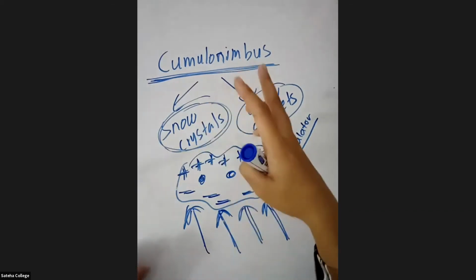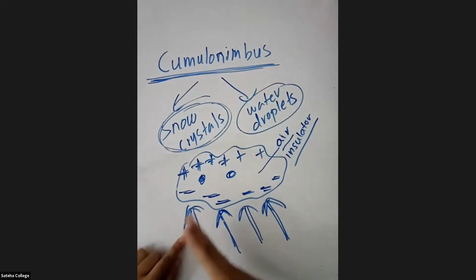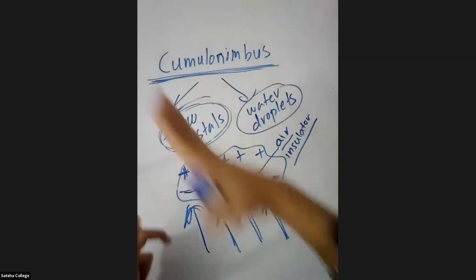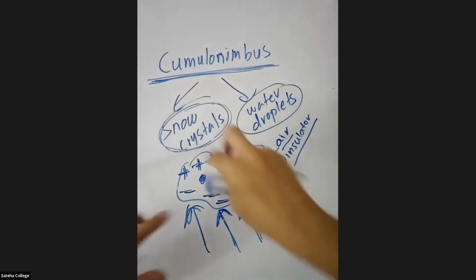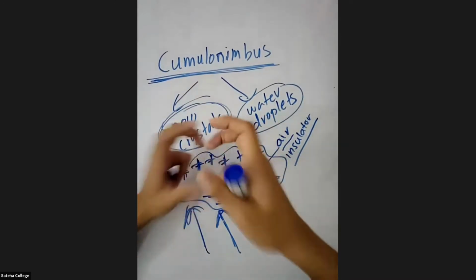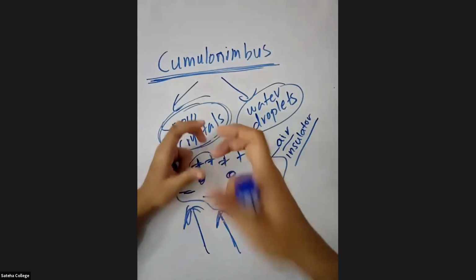The wind will start to blow from bottom to top, and inside the cloud the snow crystals and the water droplets will start to rub against each other.